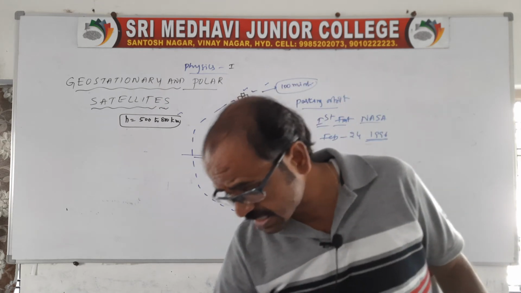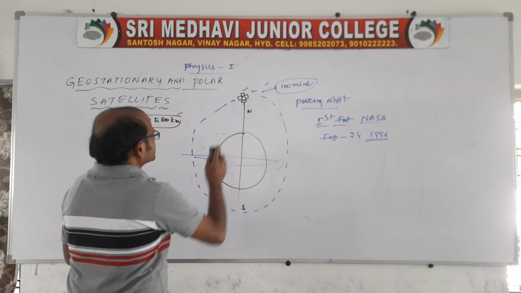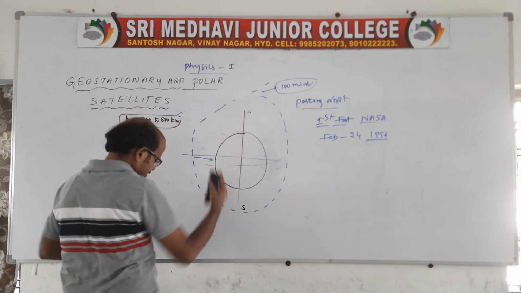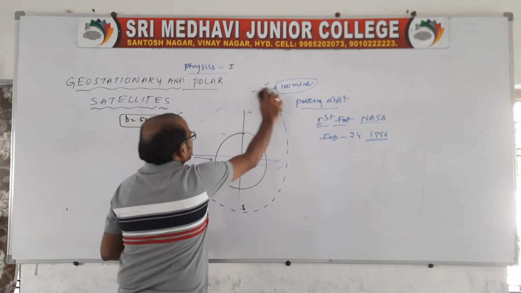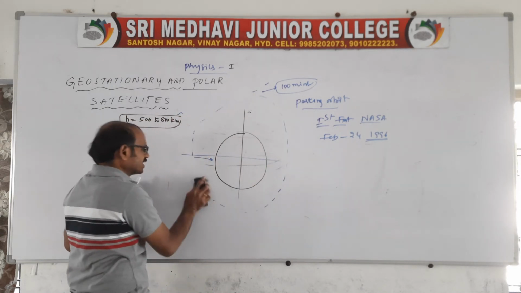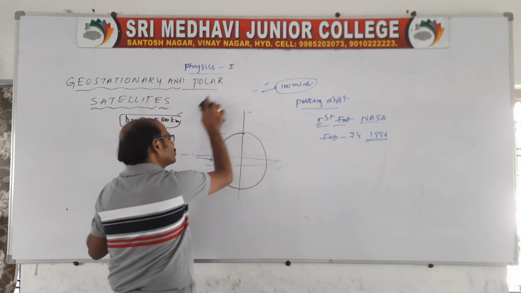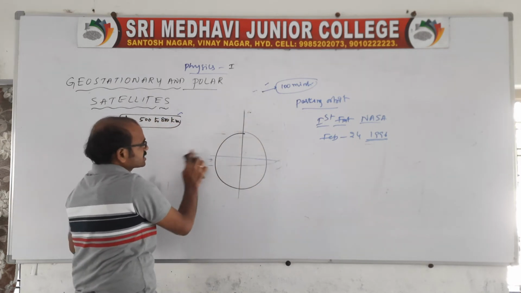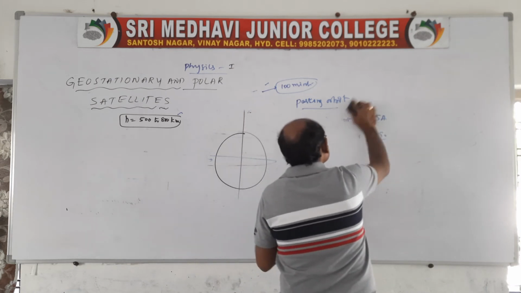Coming to the point, another satellite is there, that is the equatorial satellite. Sir, what is meant by an equatorial satellite? The equatorial satellite is, in general, located above the Earth's surface, also very close, approximately 450 to 500 kilometers only. These equatorial satellites usually rotate about the equatorial plane.